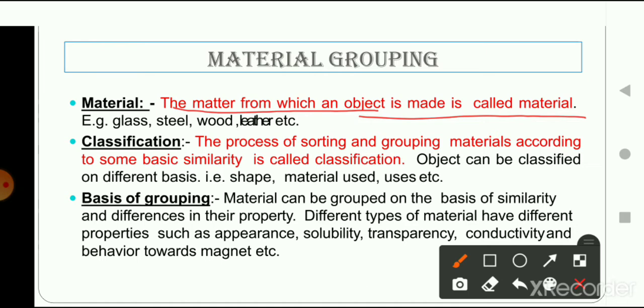Similarly, here are given the examples: glass, steel, wood. These are examples of materials. Materials means that from which an object is created.